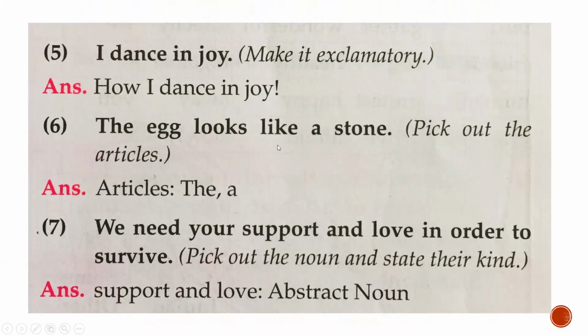Number 6, the egg looks like a stone. Pick out the articles. There are 3 articles, a, an and the. So in this sentence, which articles are used? The first one is the and the second one is a. So the articles are the, a.